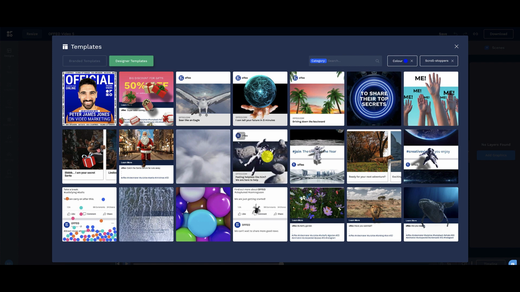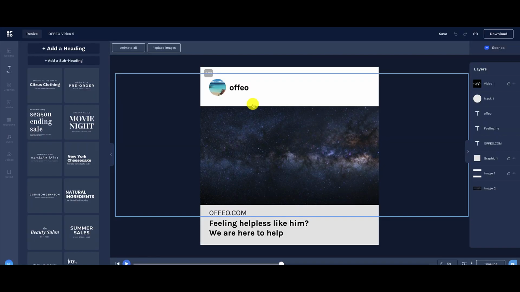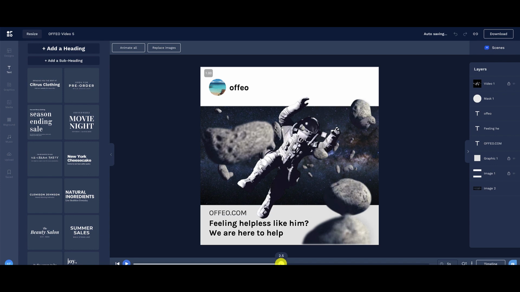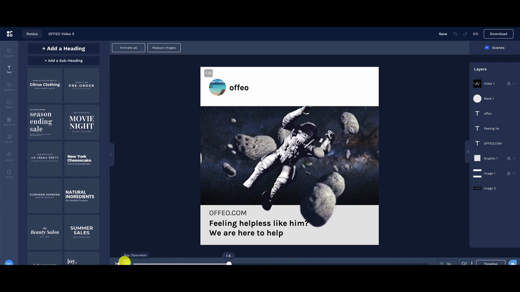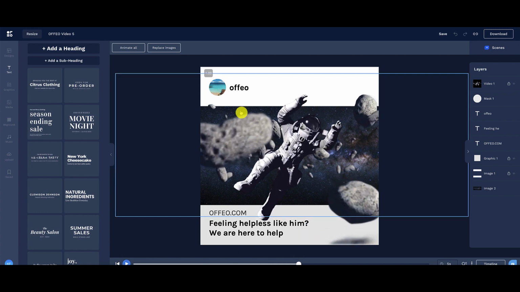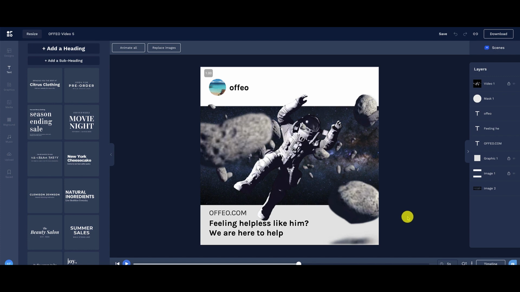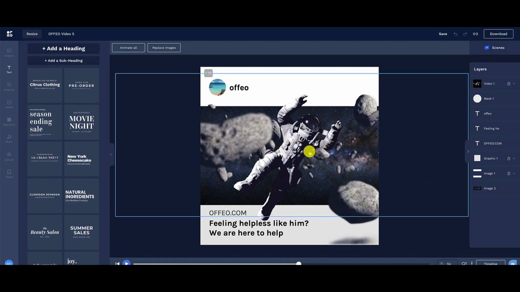So if you look at this one where the astronaut is, you can see the rocks kind of coming at you. This is meant to get people to stop scrolling. So let's go inside here. And I just want to show you what it looks like. And this is something that to me is going to help differentiate you when people are scrolling through their feeds and they see something like this. And again, you can change all the different elements within this particular scene. If you want to add another scene, you can do that. You want to download that, you can do it.